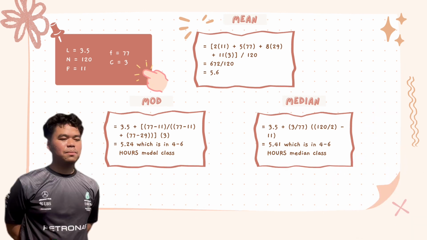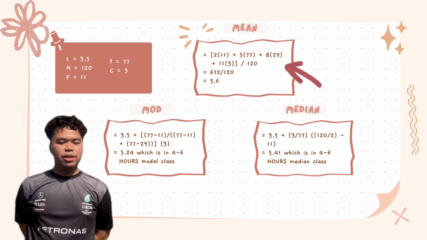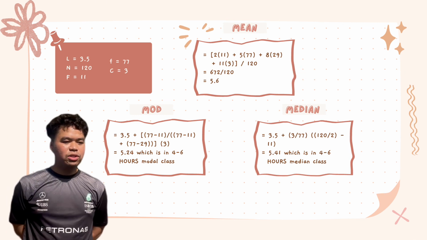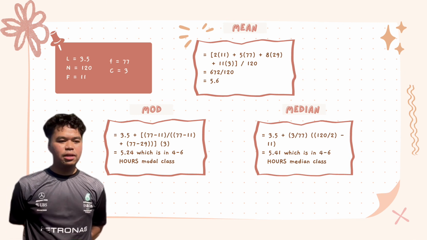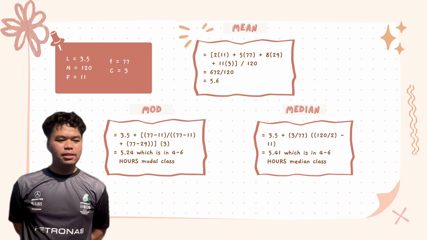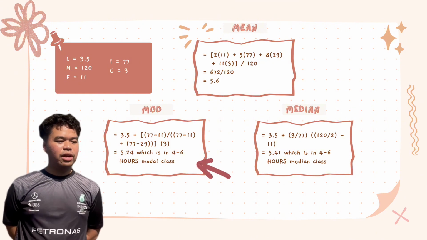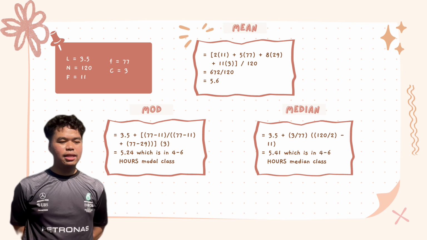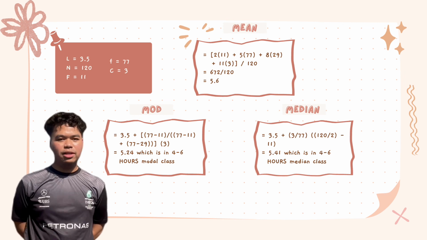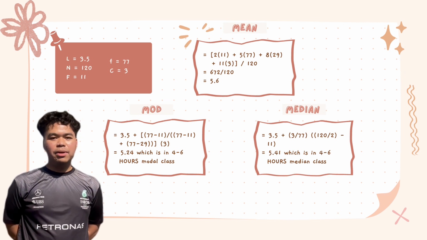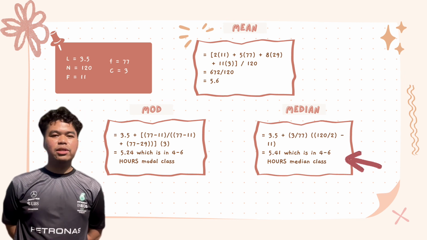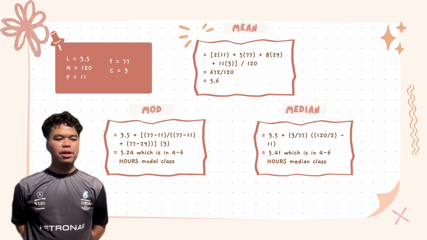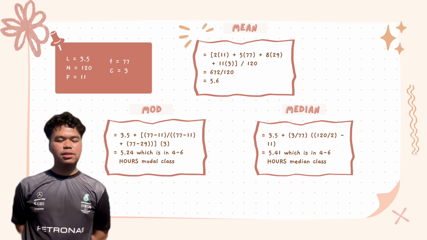With the formula that we use, we managed to get 5.6 for our question 3 mean. Second is the mode, which we managed to get 5.24, which is in the 4 to 6 hours model class. The third one is the median. Based on our calculation, we managed to get 5.41, which is in the 4 to 6 hours median class.